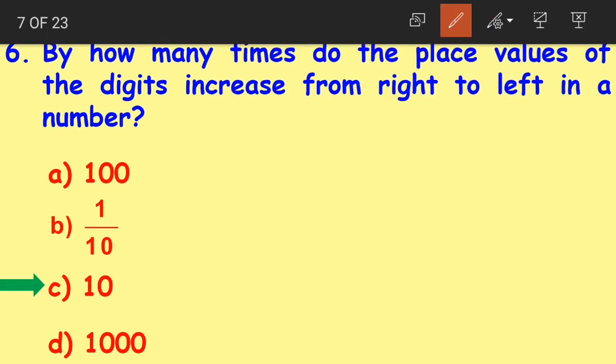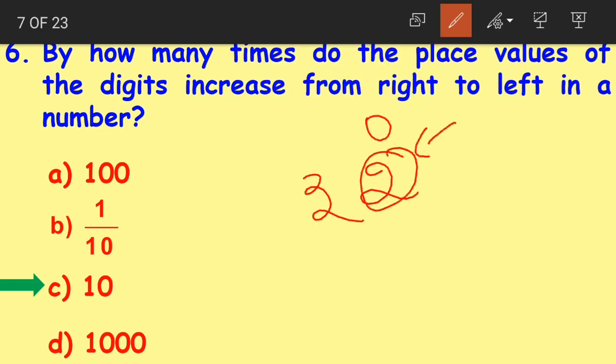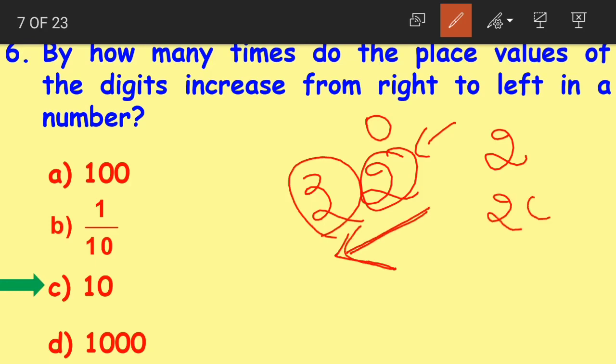Right children? Or if I take the number 22, the place value of 2 in the ones place is 2. And when we move to the left side, we have 2 in the tens place whose place value is 20, right children?